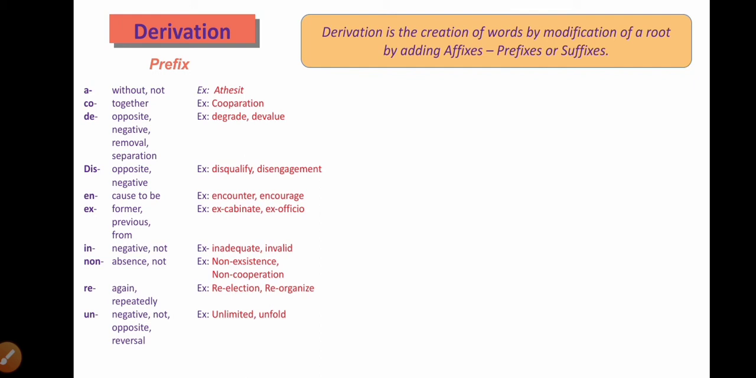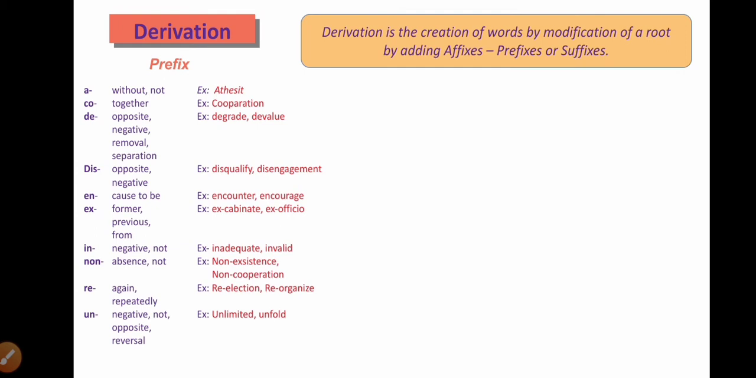Or ex means the former, the previous, or from. For example, ex-cabinet minister or ex-officio, like that. The in refers to a negative form or a not form. For example, adequate is a word. By adding the prefix in before that, it refers to the negative form of it, inadequate. Or valid, invalid. Or the next prefix is non. Non means absence of: non-existent, non-cooperation, like that. If cooperation refers to togetherness, as we already saw, non-cooperation is just the opposite of cooperation, that's all.